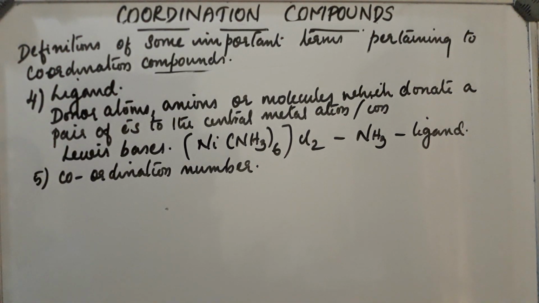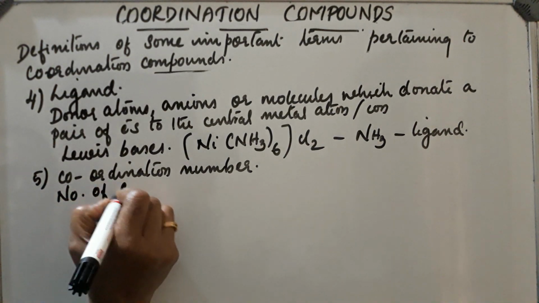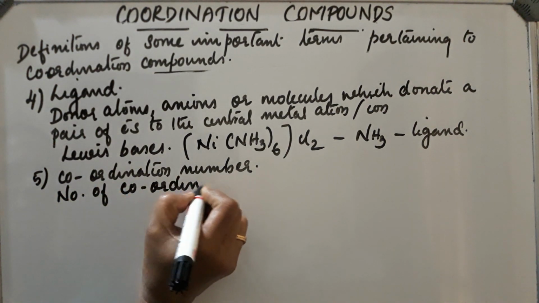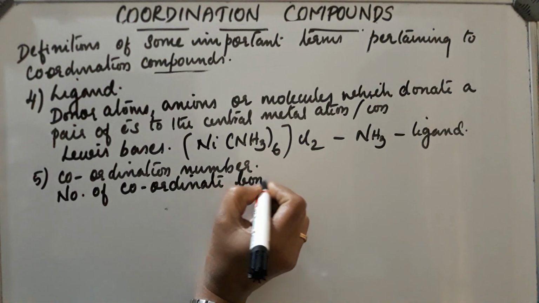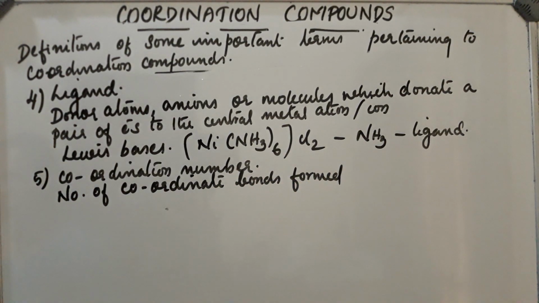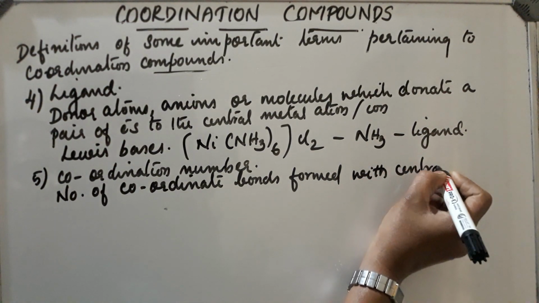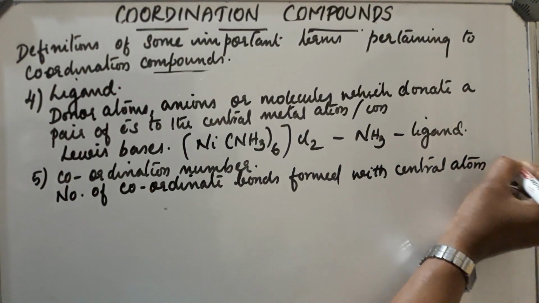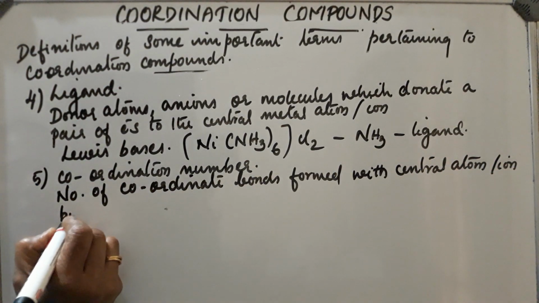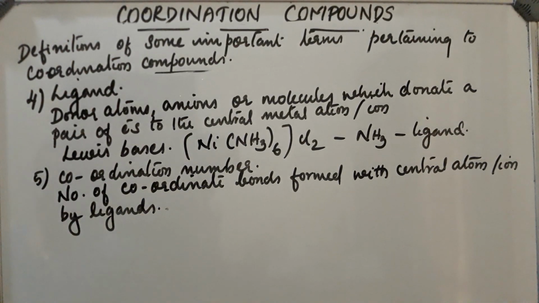So the coordination number is defined as the number of coordinate bonds formed with the central atom or ion by the ligands.